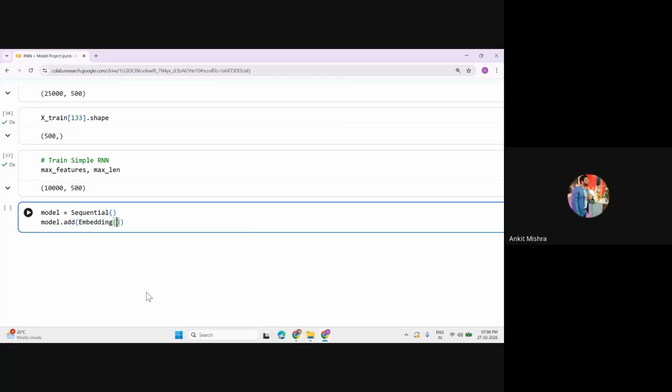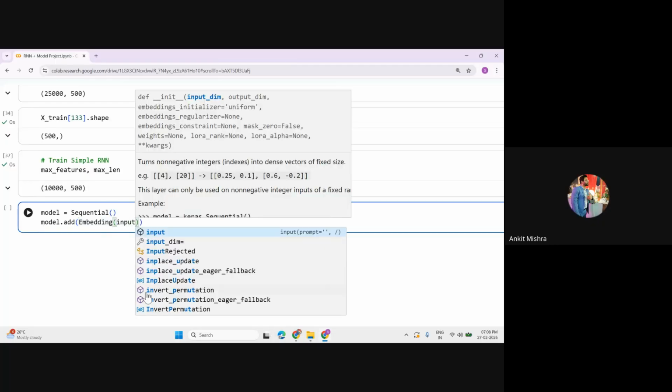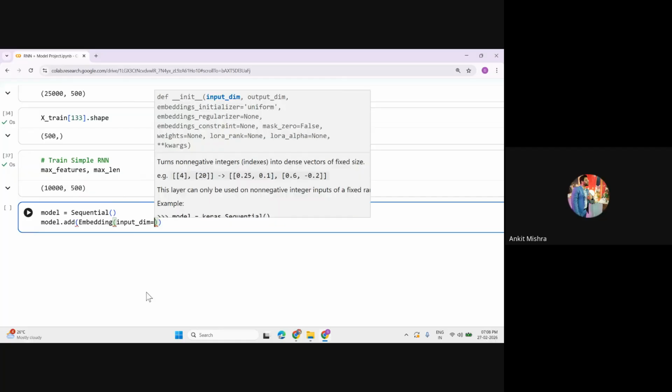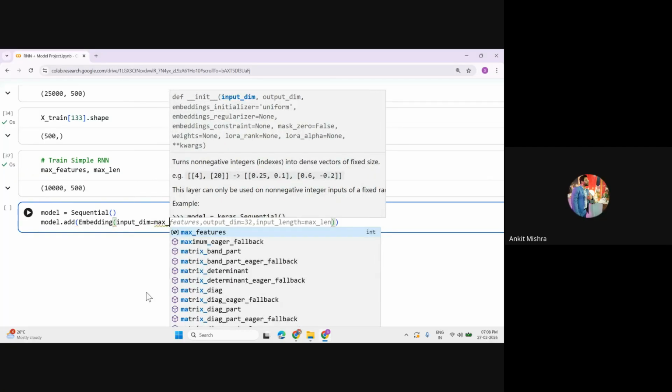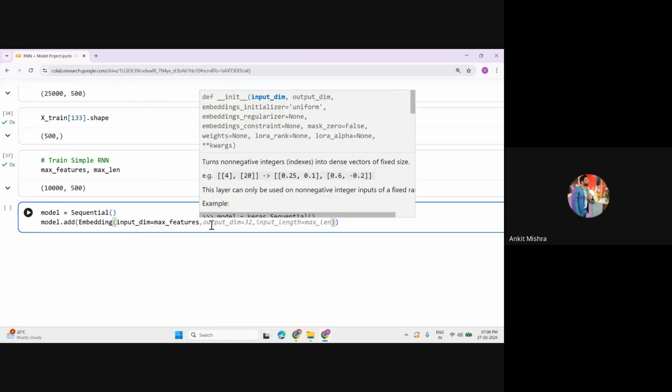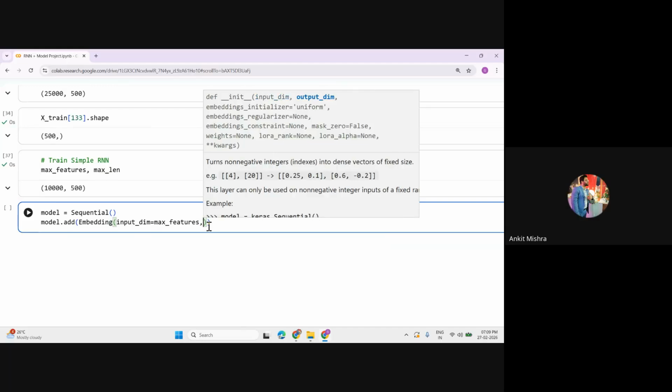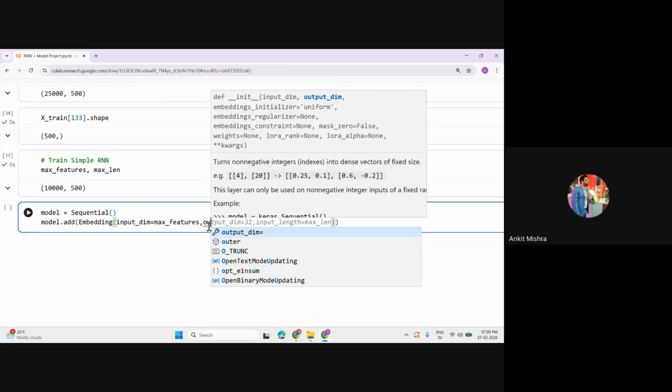So let's pass the input dimension. Input dimension is equal to whatever max feature I have. And once I take the max feature, I'll have to decide the output dimension I want to get, right? You can give the output dimension based on your requirement.